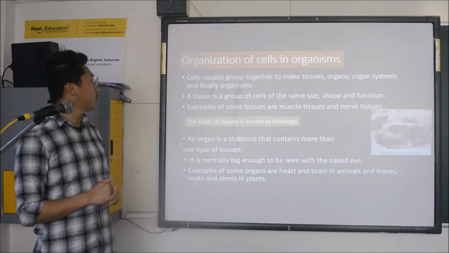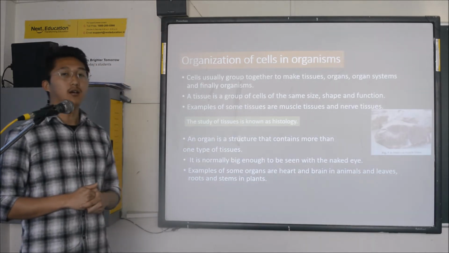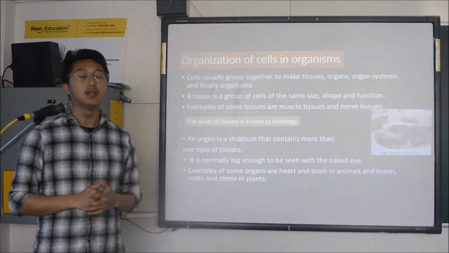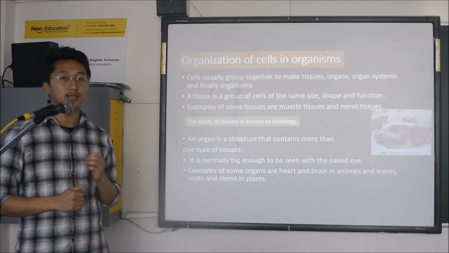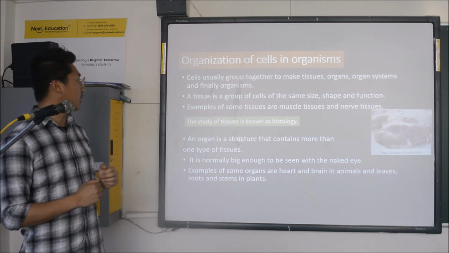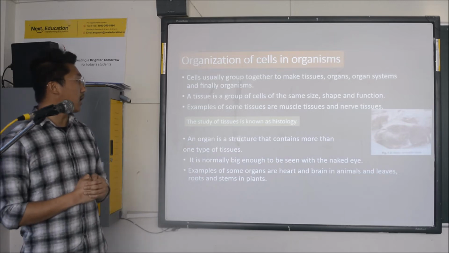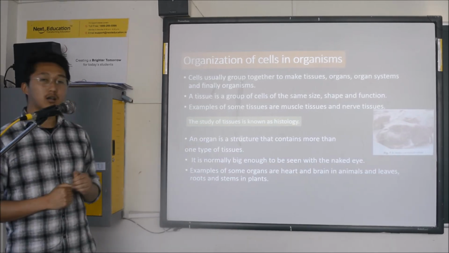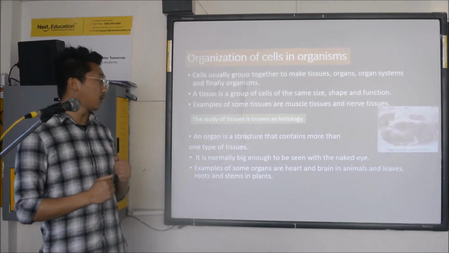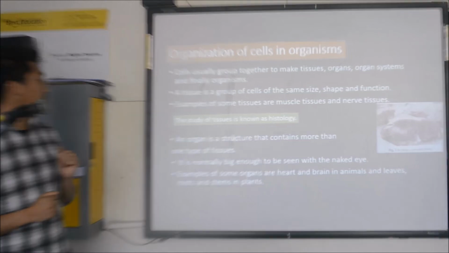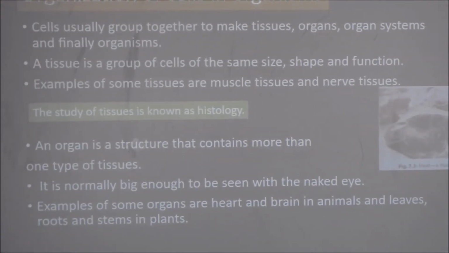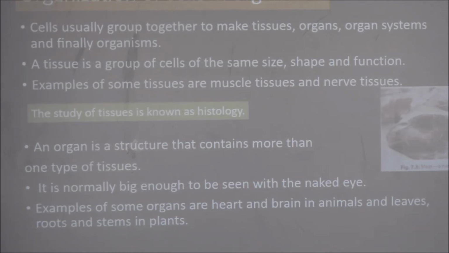A tissue is a group of cells of the same shape, size, and function. So tissue has cells which have the same function, same size, and same shape. Examples of some tissues are muscle tissue and nerve tissue. The study of tissue is known as histology.